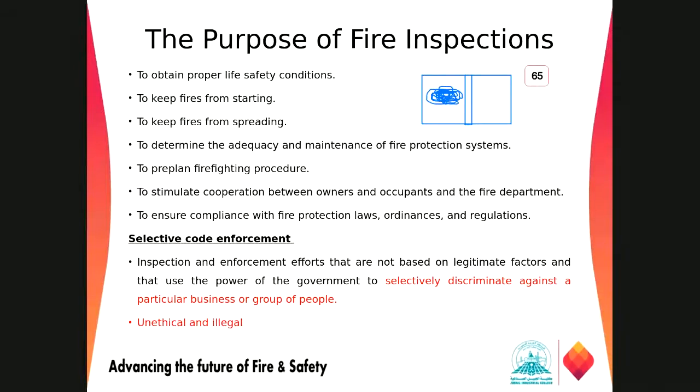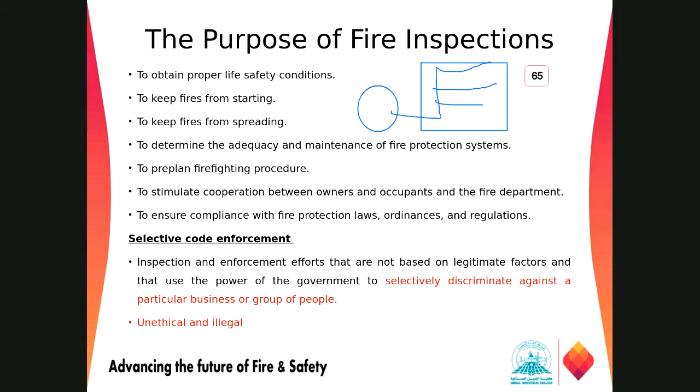And the most important is to determine the adequacy and maintenance of the fire protection system. You got approval for your fire protection system or your fire plan at the initial construction time. Now your system is ready and approved. If you are not maintaining your fire protection system as per NFPA 25, which is for inspection, testing and maintenance of water-based fire protection systems, maybe after 3, 4 or 5 years your fire protection system will be out of service. Maybe things will not be regular.